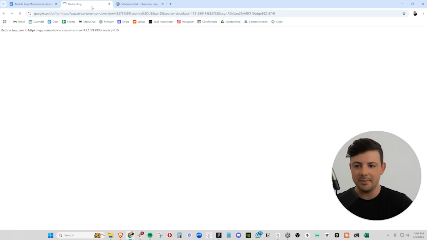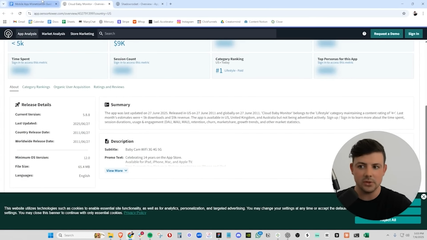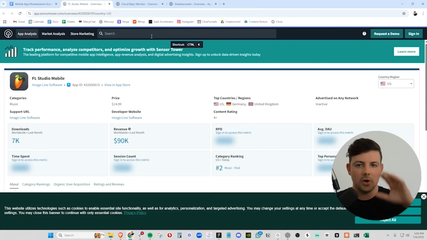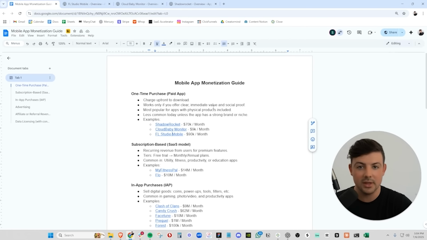We also have the Cloud Baby Monitor, which is doing 9K a month. This mobile app pairs nicely with a physical product. And then we have FL Studio for all my music producers, music lovers out there. You know this one, they're doing $90,000 a month. Again, they have a very, very strong brand and people are already familiar with the product. So the upfront one-time purchase makes sense for all of these. But again, I wouldn't recommend this.